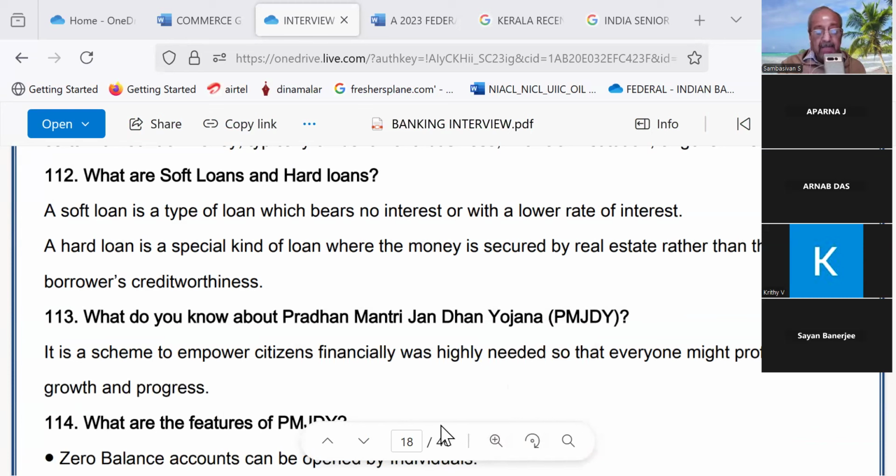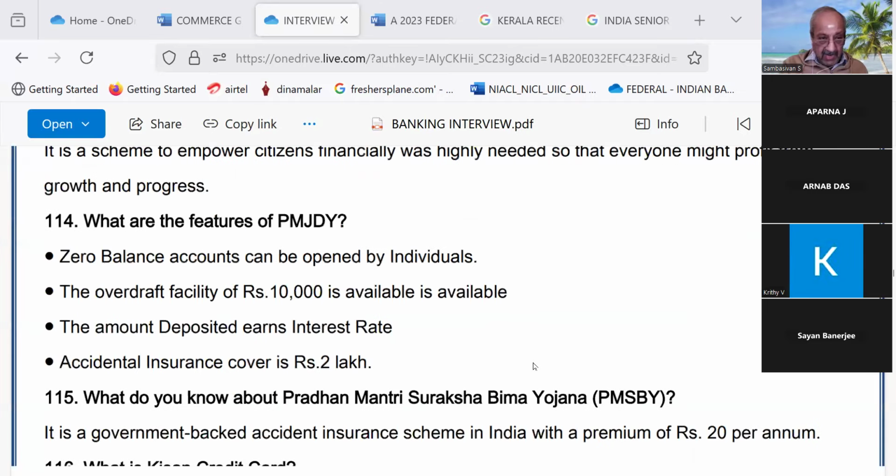It is a scheme... This is a very, very important question, for questions like financial inclusion, because it is a no frills account, with no minimum balance. Read. It is a scheme to empower citizens financially so that everyone might profit from growth and progress. Correct. Continue. What are the features of PMJDY?